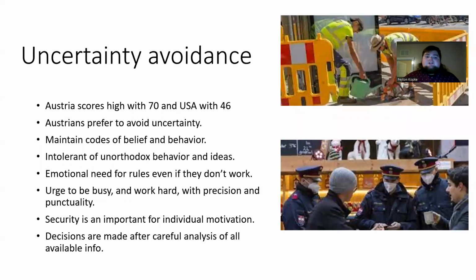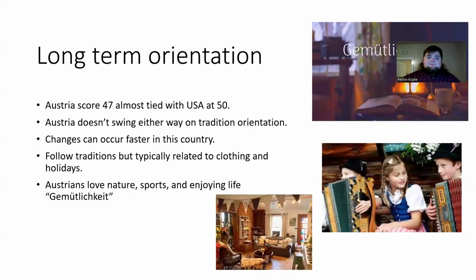Uncertainty avoidance. Austria scores high with 70 and the US scores 46. Austrians prefer to avoid uncertainty. They maintain codes of belief and behavior, intolerant of unorthodox behavior and ideas, with emotional needs for rules, even if they don't work. They have the urge to be busy and work hard with precision and punctuality. Security is important for individual motivation, and they prefer to have stricter laws, police, things such as that. Decisions are made after careful analysis of all available information.